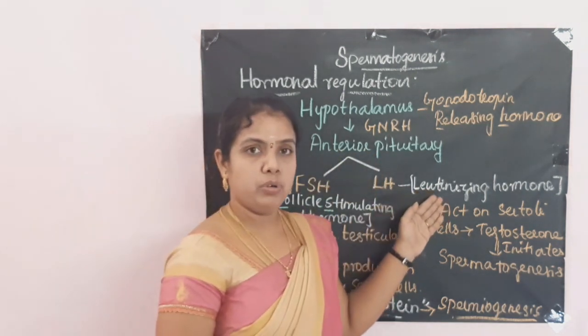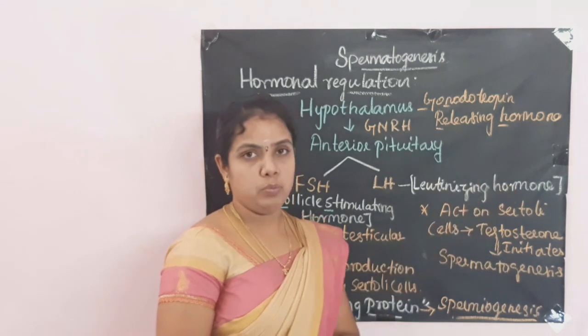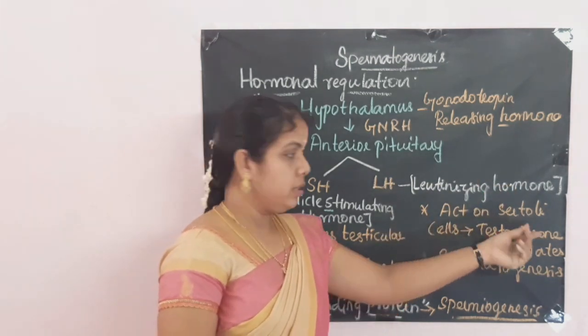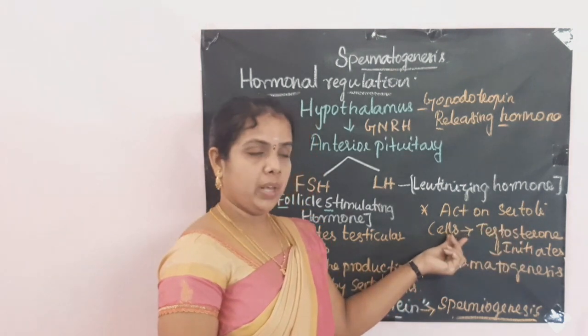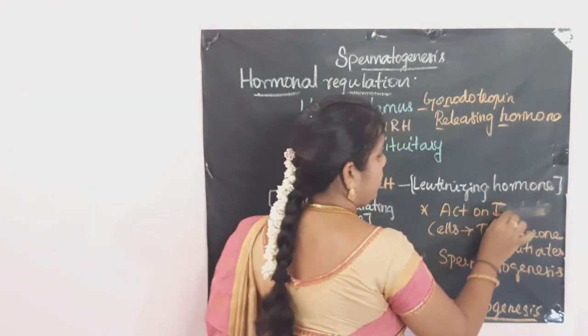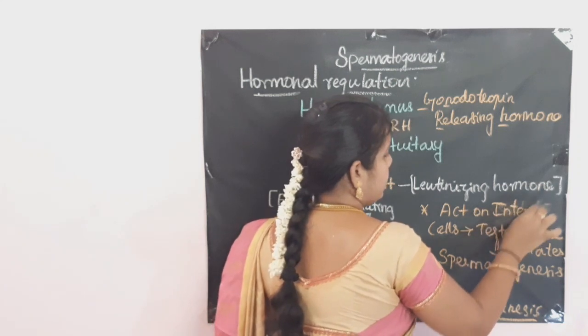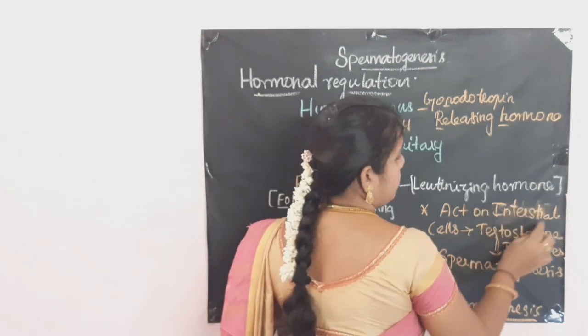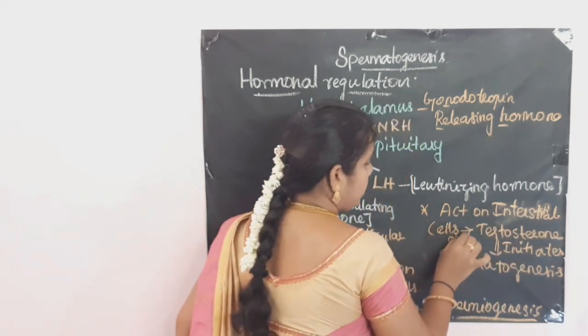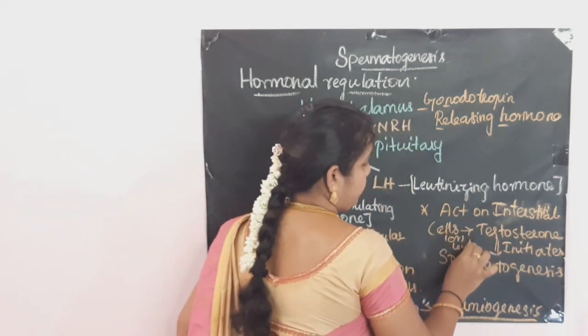Then the next hormone is luteinizing hormone. Luteinizing hormone acts on the interstitial cells. Another name for interstitial cells is Leydig cells.